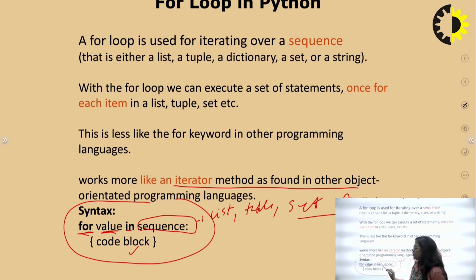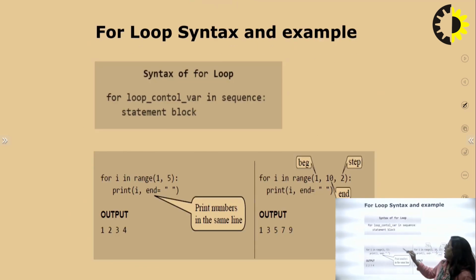Now comes the code block. So the syntax of the for loop is: control variable in any sequence, as I discussed previously, and then the statement.